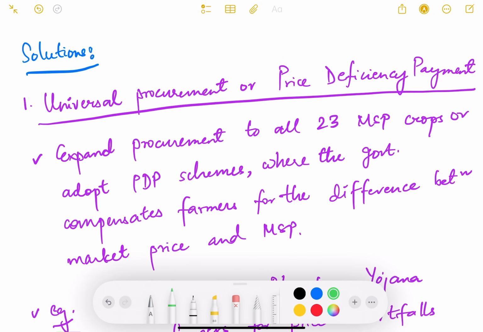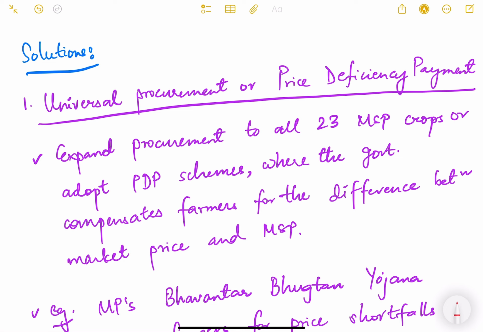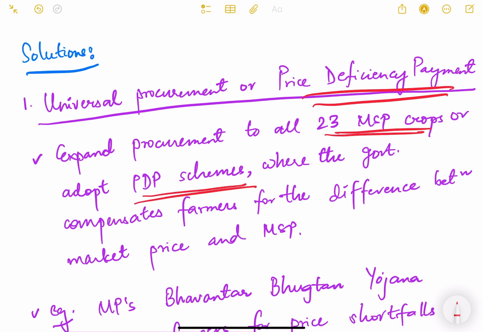The first solution can be universal procurement or price deficiency payment. So this is another economic mechanism through which the government can help the farmers. Expand procurement to all 23 MSP crops or adopt PDP schemes, where the government compensates farmers for the difference between market price and MSP.